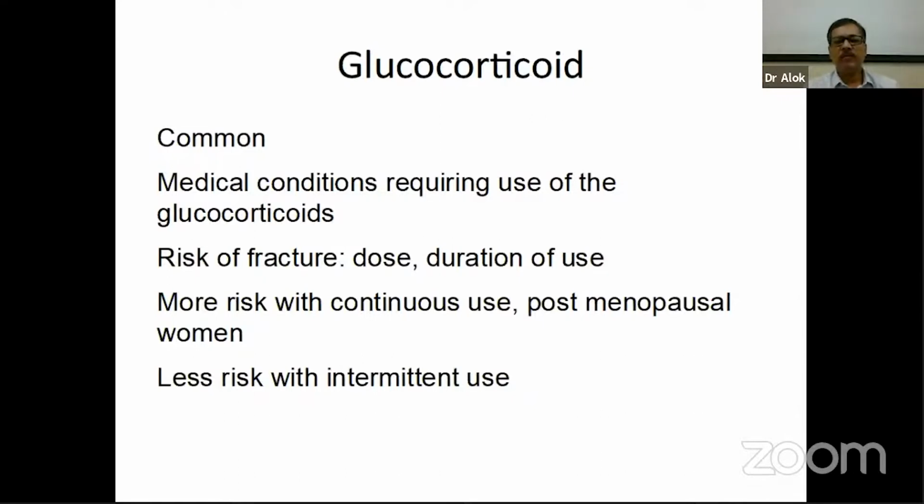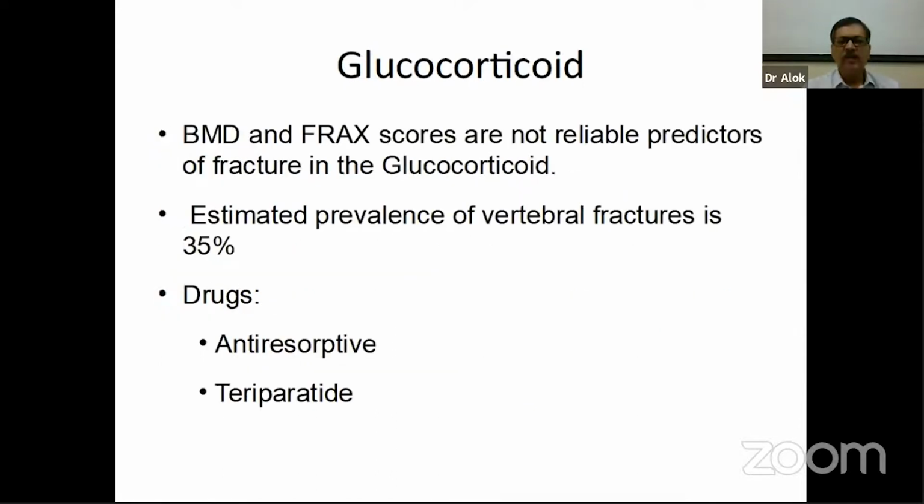More risk for fracture or secondary osteoporosis with glucocorticoids is associated with, number one, continuous use, and number two, post-menopausal status and older age. Those who are using glucocorticoids for intermittent periods, and those who are younger, usually have less risk. BMD and T-score in general are not reliable predictors for fracture with glucocorticoid use, and we will see this in many places in secondary osteoporosis.